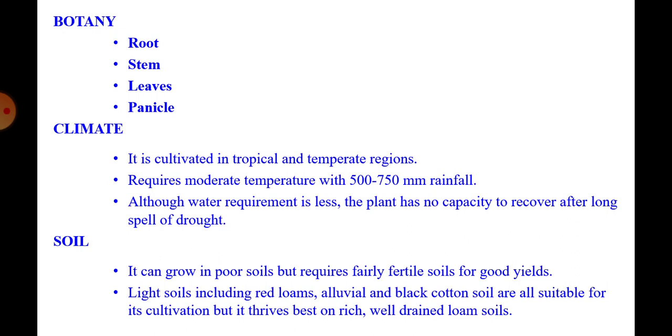Botany: root and stem. Roots are fibrous and shallow rooted. Stem: foxtail millet is annual with a slender and erect stem and bends down a great deal with the weight of the earhead. Leaves are narrow and green in color. Panicle: the inflorescence is dense, cylindrical, and bristly. The panicle is 5 to 32 centimeter long. The panicle looks like the tail of a fox, hence named foxtail millet. The grain is smooth and shining and shows a great variety in color.